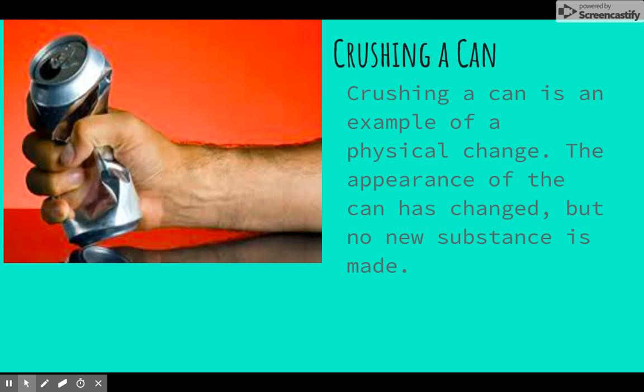Crushing a can. Crushing a can is an example of a physical change. The appearance of the can changed, the shape may have changed, but there is no new substance formed. It is still made up of the same chemicals it was before you crushed the can.